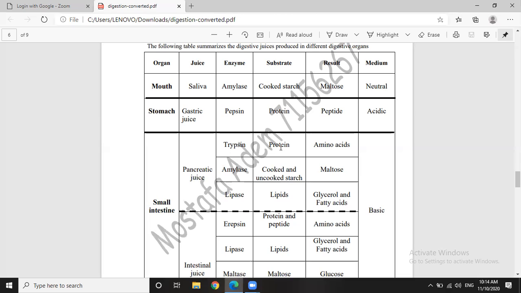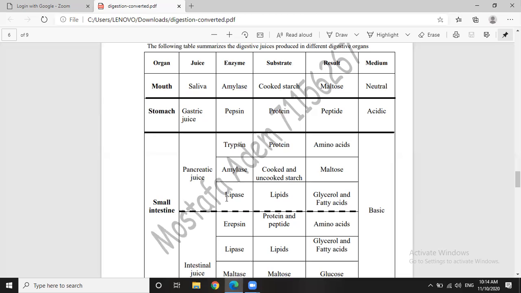Trypsin. The substrate of trypsin is protein. So, trypsin digests protein into amino acids. Amylase. In each case, amylase digests starch, cooked or uncooked starch, into maltose.